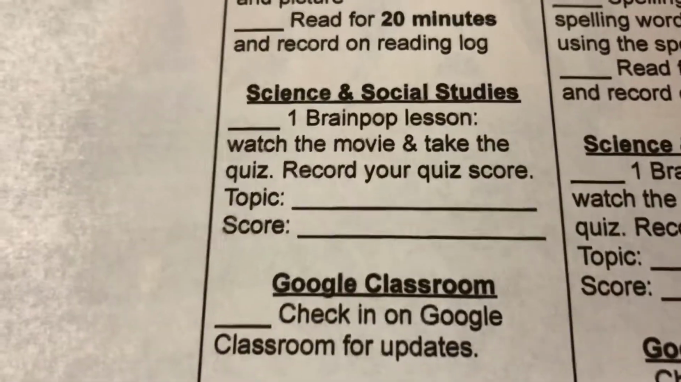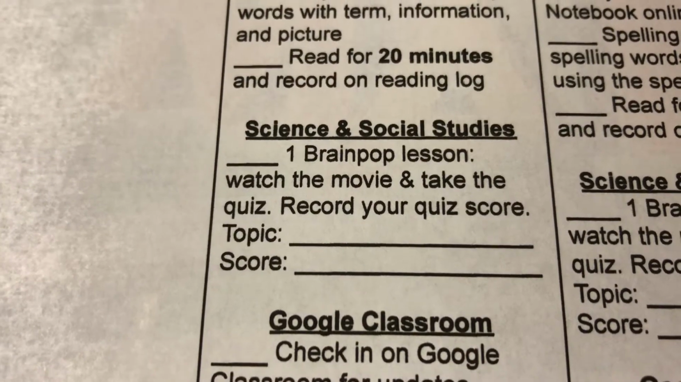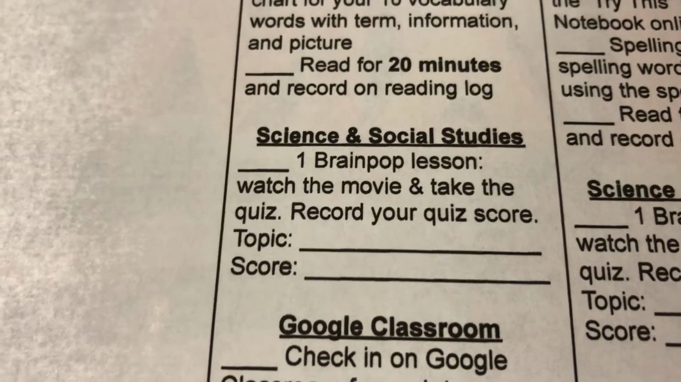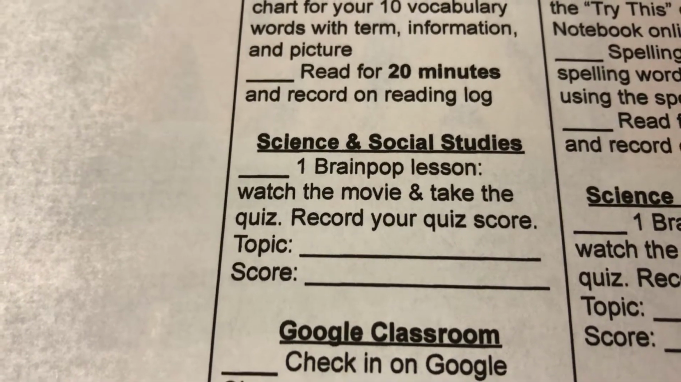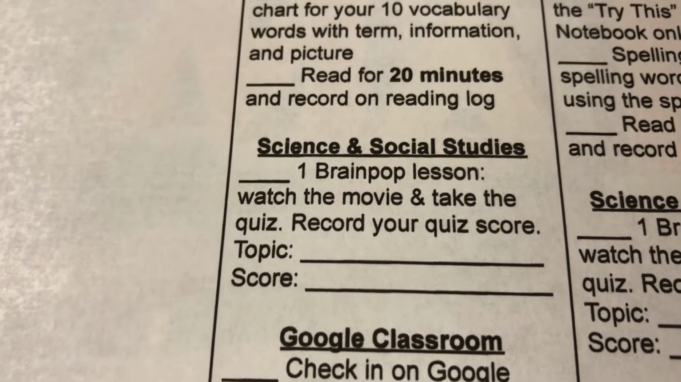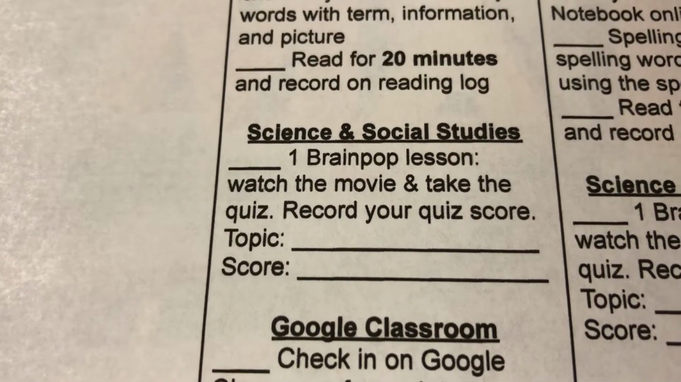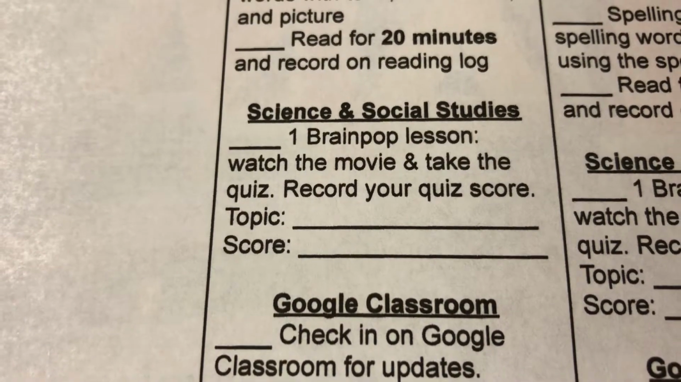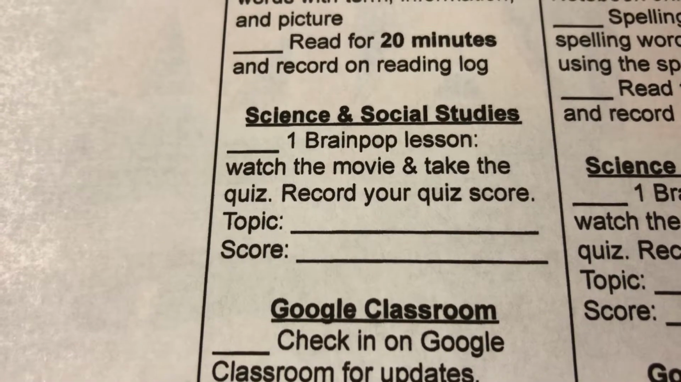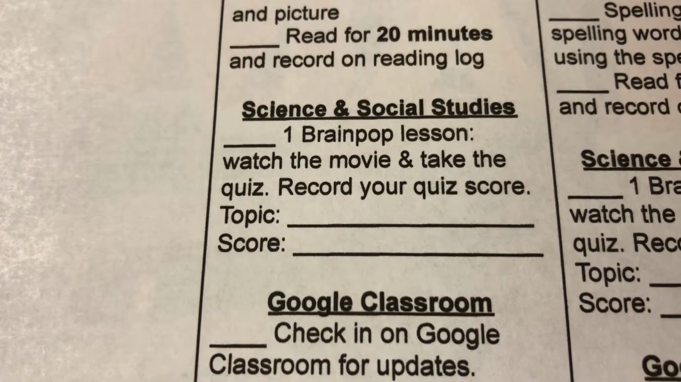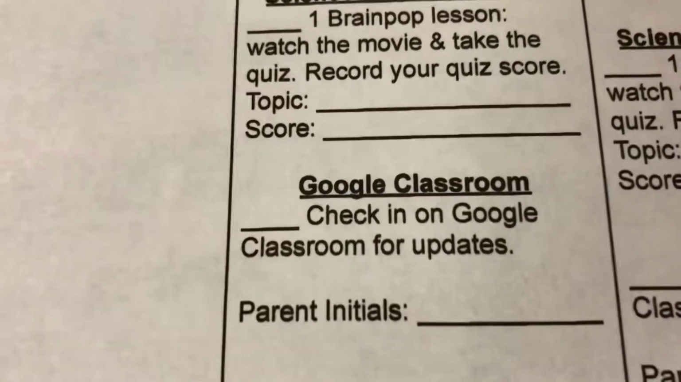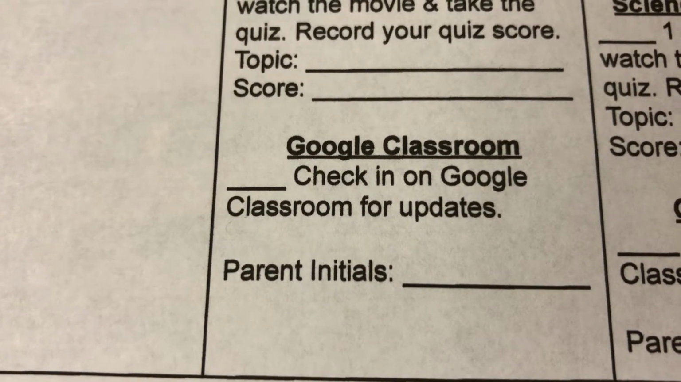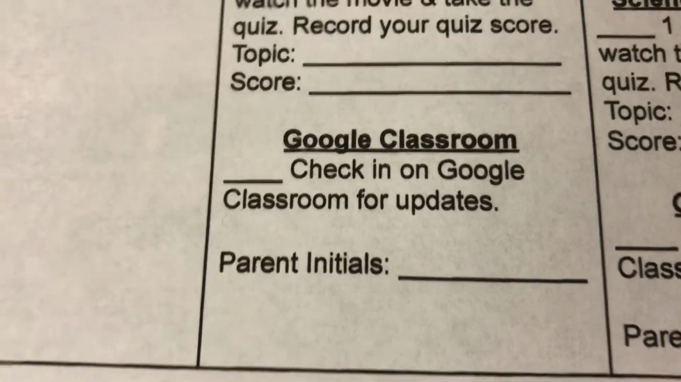The only other assignment for the day is for science and social studies. You need to pick one BrainPOP lesson to do. You can pick a lesson of your choice. Make sure it is under either the science category or social studies. Watch the movie for it and take the quiz at the end and record your quiz score. So if you're filling out this chart where it says topic, tell me what topic of the video you watched and then what your score was on the quiz. And then Google Classroom, just as a reminder, check in on that for any updates that you might need to see.